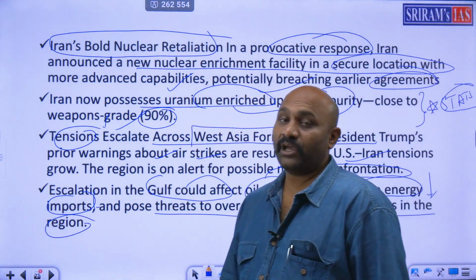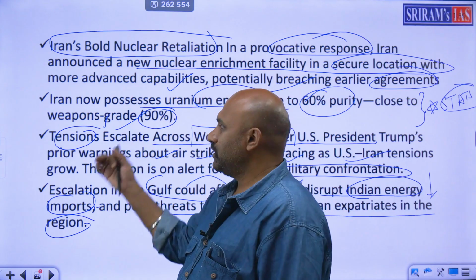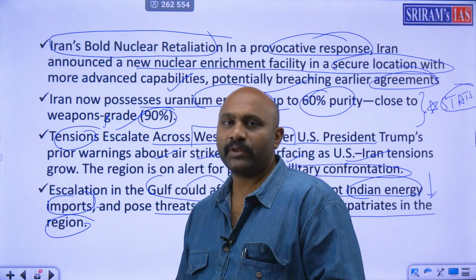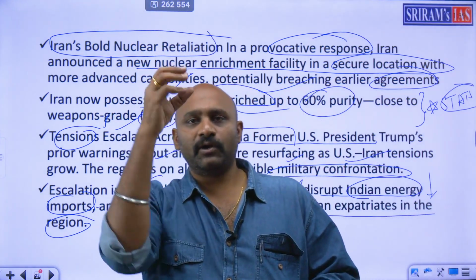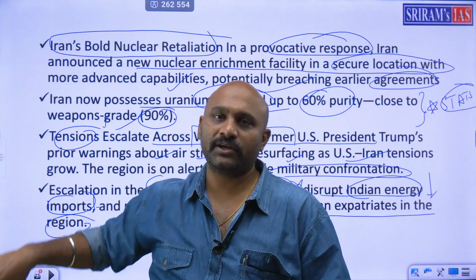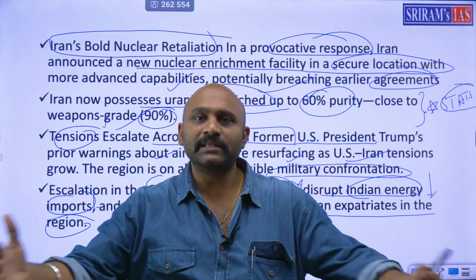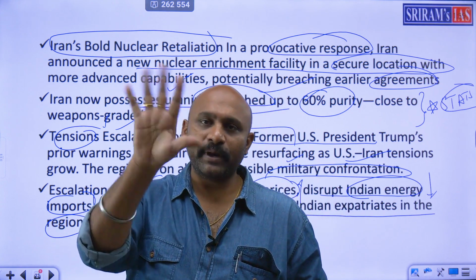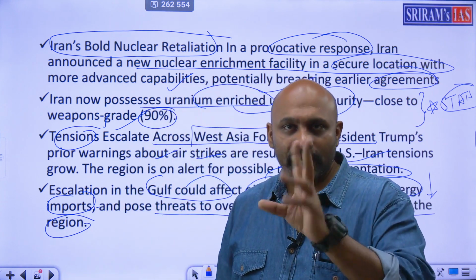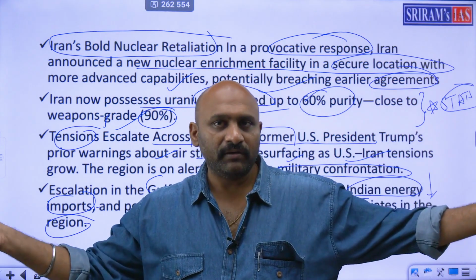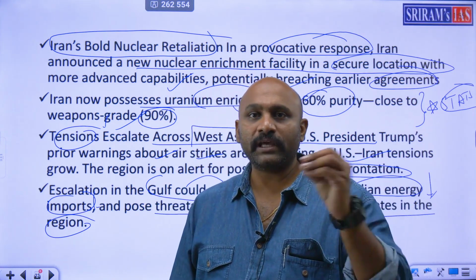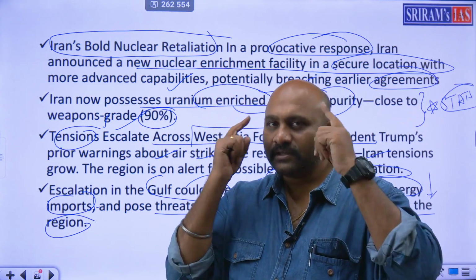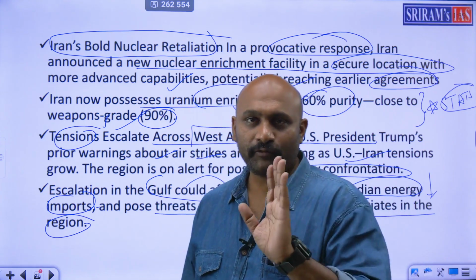So that is a basic problem. 8 million people, there are a lot of problems. So the Indian diaspora is there, so we have to be very careful. So again, this is another big problem. On one side Bangladesh, on one side China, on one side Iran, on one side US, on one side Russia, on one side China, all of them together. So we should be very, very careful right now, because it is at the brink of a war. India is the only country which can control everyone, because global south, global north, everyone wants India to become a leader. So India should carefully, smartly do the work of soft diplomacy.